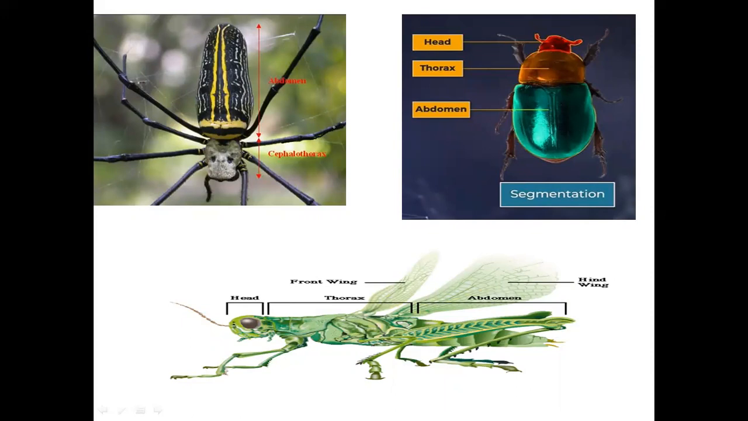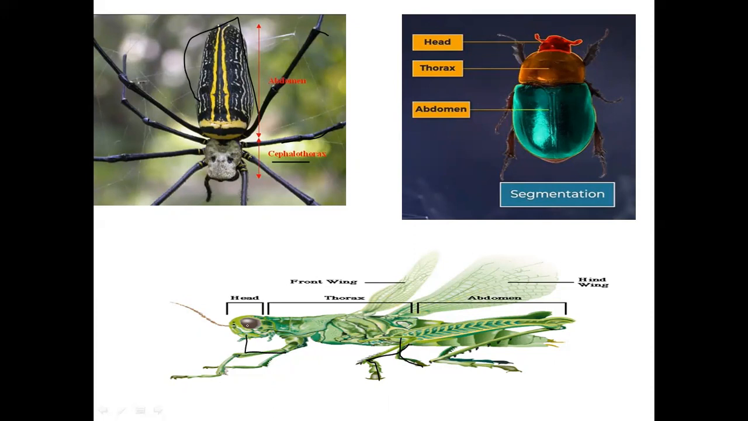You can see here they have jointed legs. The main feature of this phylum is jointed legs. In the case of a spider, the head and thorax are joined, so we call them a cephalothorax, and the last portion is known as the abdomen. Head, thorax, and abdomen, and some of them have wings in their thorax. Here also it is a jointed leg.